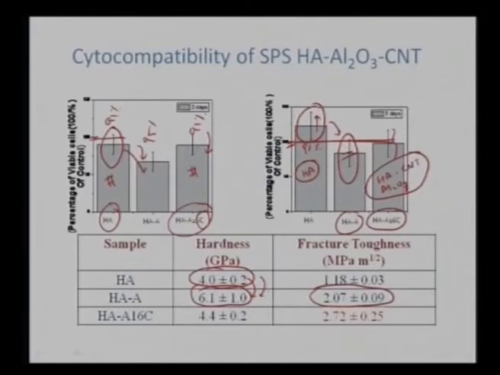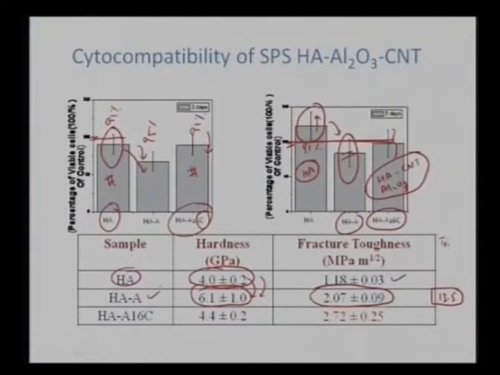So in this case, we are achieving an improvement in the fracture toughness and the tribological properties, and we are observing enhanced wear resistance, with the wear volume decreased by 13.5 times with the addition of alumina. So that is the advantage. With hydroxyapatite, hardness is 4.0 gigapascals and fracture toughness is 1.18 megapascal root meter, and once we add aluminum oxide to it, the properties are dramatically enhanced. The hardness increases to 6.1, approximately a 50% improvement, and we also see improvement in the fracture toughness.